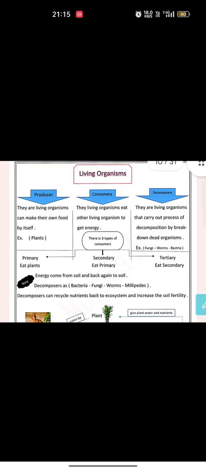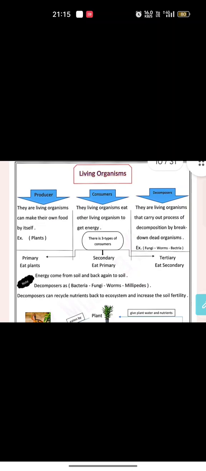What do I have? I have something called food chain. What's meant by food chain? Food chain, it's a model that shows the energy transferring from one living organism into another, such as the transferring of the energy from the producers to the primary consumers, and from primary to secondary and then tertiary consumers.